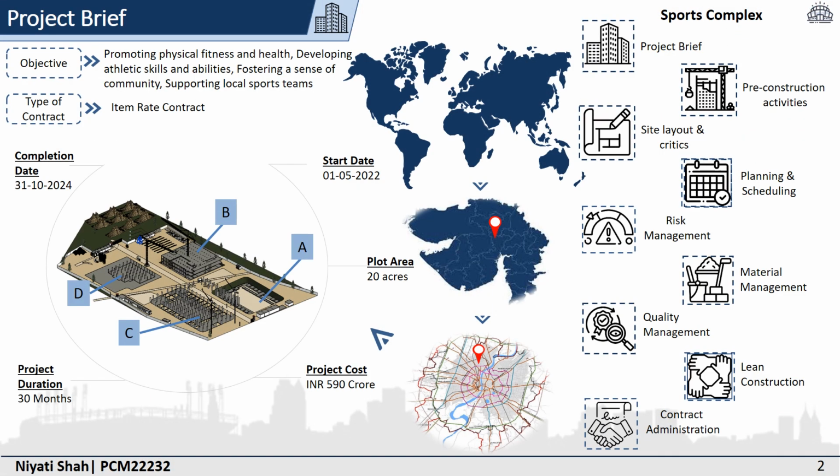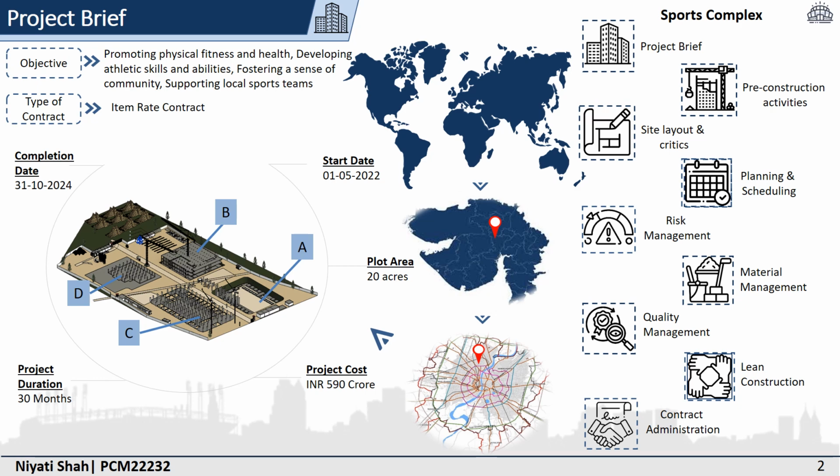Starting with the project brief, as mentioned earlier, the project chosen for analysis is the Sports Complex. The major objective of this project is to develop sports infrastructure facilities which promote physical fitness and health, develop athletic skills and ability, foster a sense of community, and support the local teams. This project is located in Ahmedabad, Gujarat.